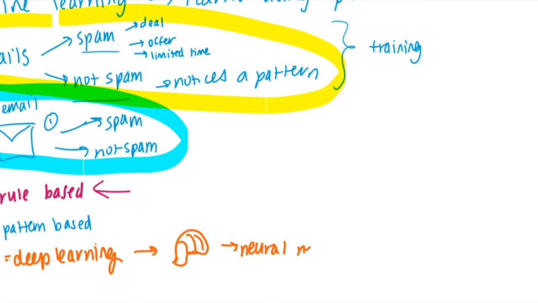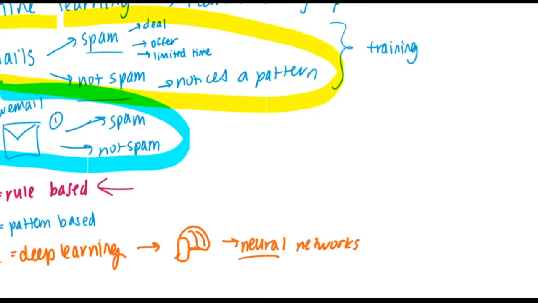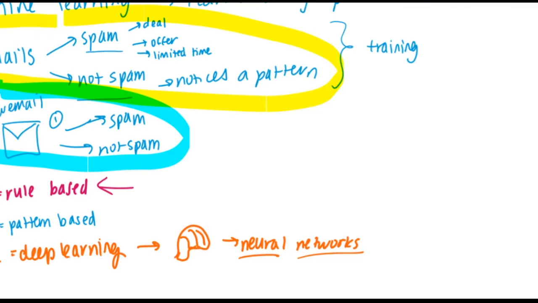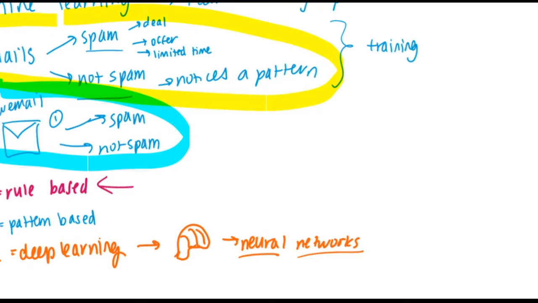So let's look at the meaning of that word just for a second. Neural stands for brain. You might think that it sounds kind of like neuron, which are the cells that make up our brain, and you would be exactly right if that's what you were thinking. So neural networks are basically networks of neurons. And just based off of that name, you can predict that neural networks are very closely based on the human brain. So the human brain was actually the inspiration behind neural networks. And that's why I think that the intuition behind how neural networks work is really easy to get, just because we know how we ourselves learn, and that's kind of how neural networks learn as well.